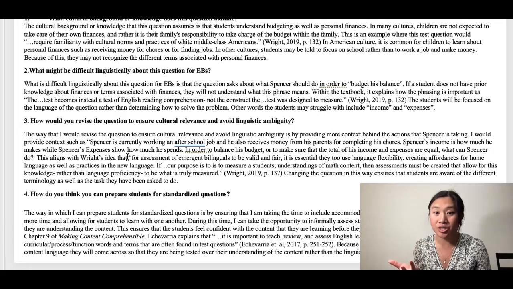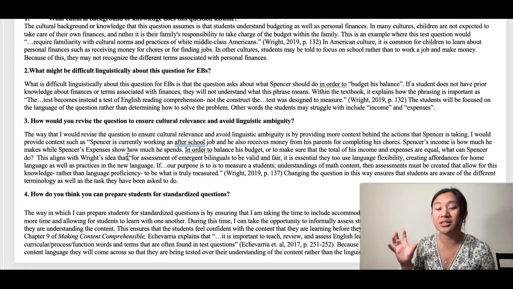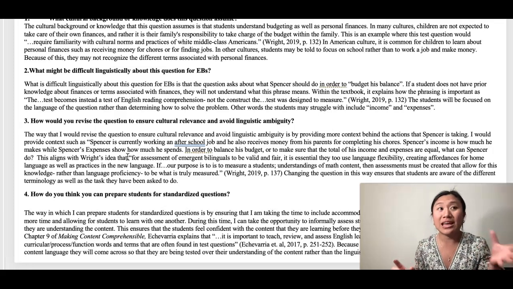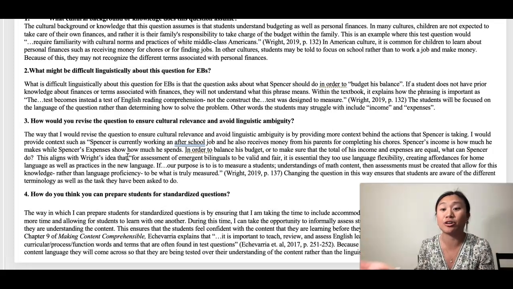In order to balance his budget, or to make the total of his income and expenses equal, what can Spencer do? Now, this allows students to understand what each of these terms mean so that they are able to recognize what math skills they are supposed to apply within this situation. So rather than the ambiguity of what budgeting a balance even means, we recognize that it means to equal out the expenses and income.